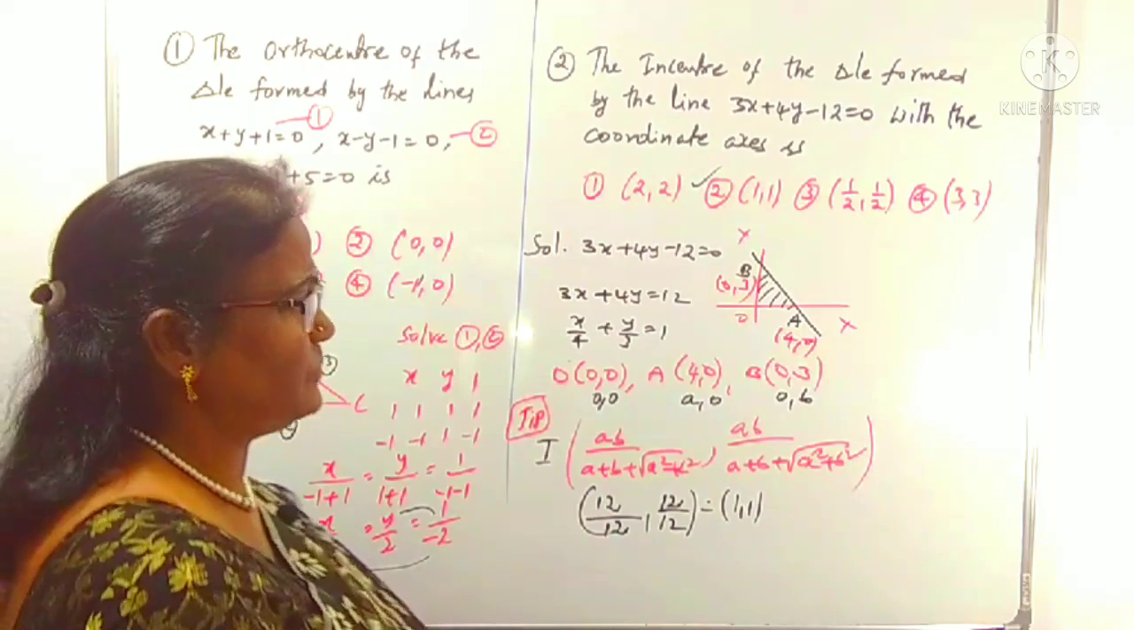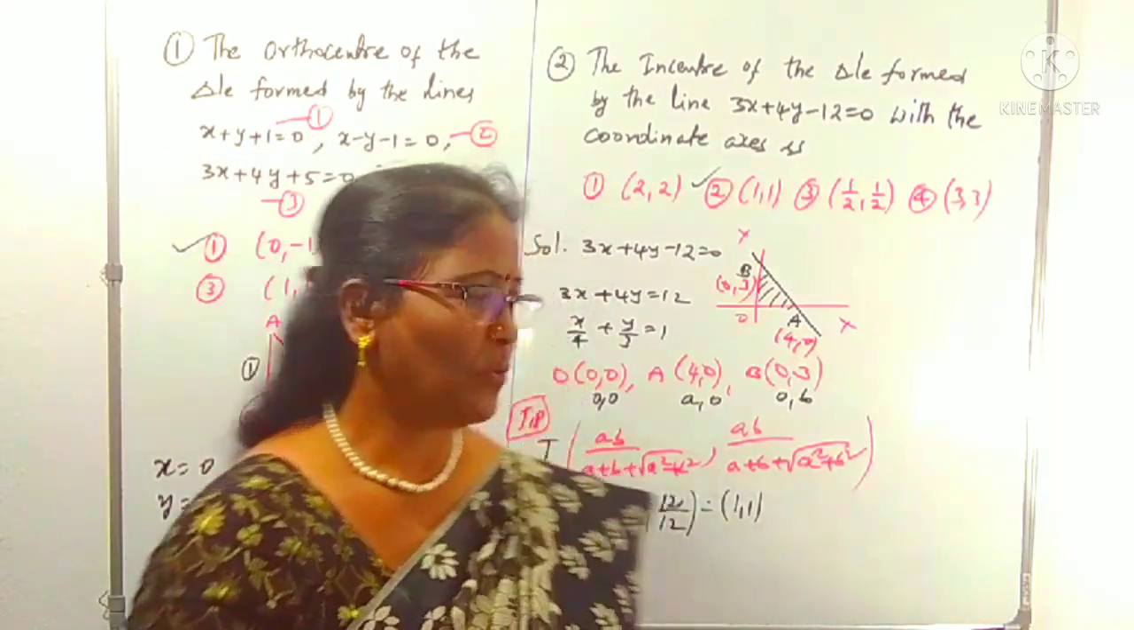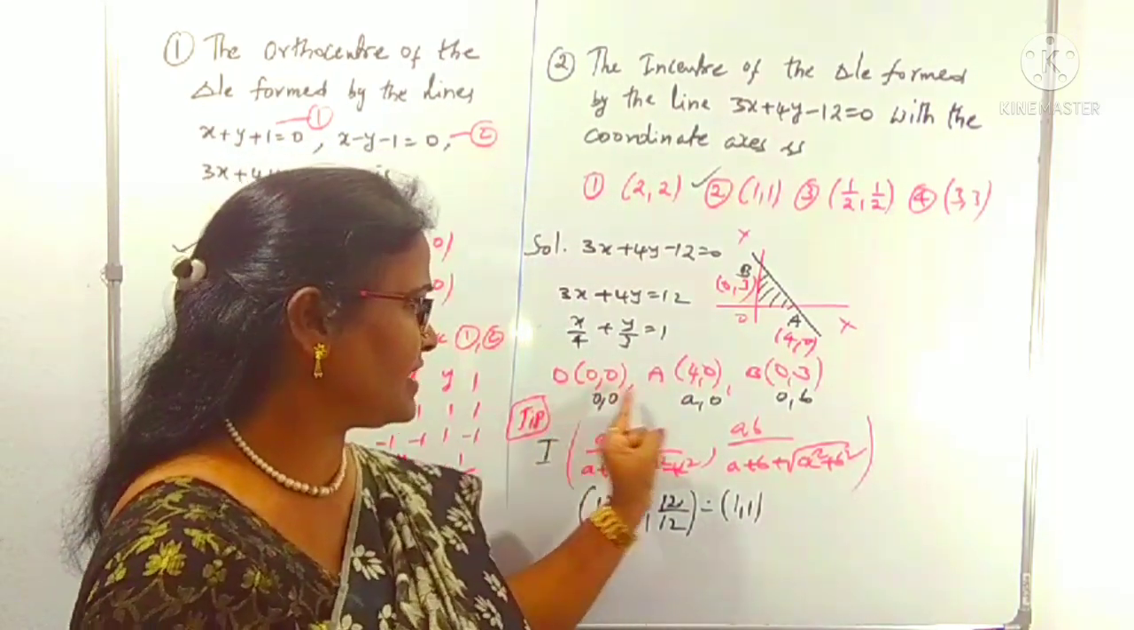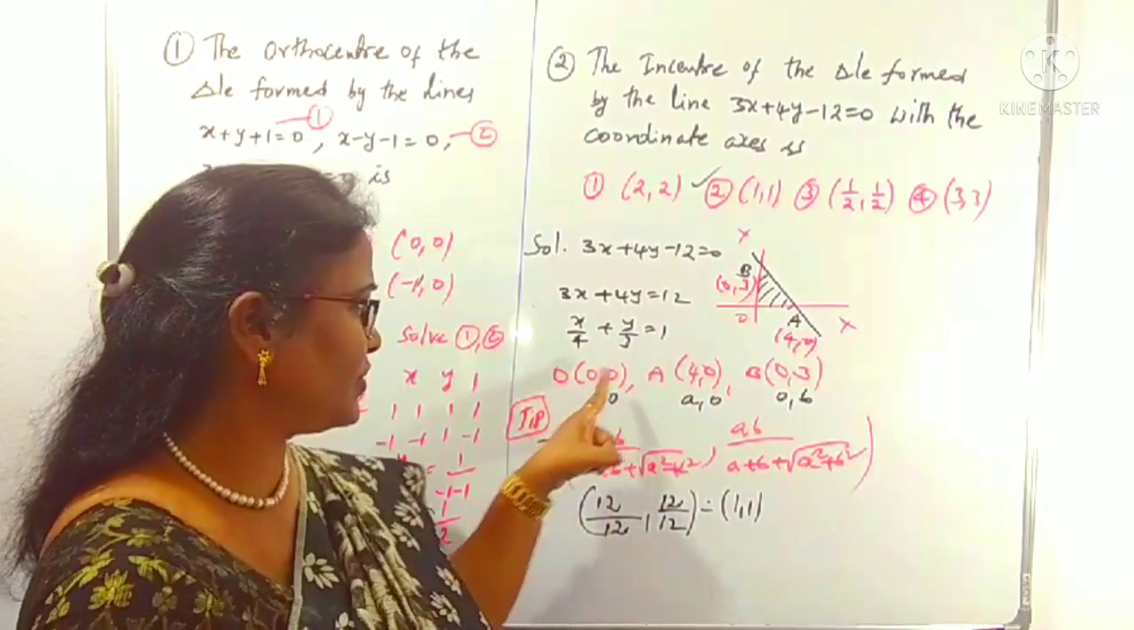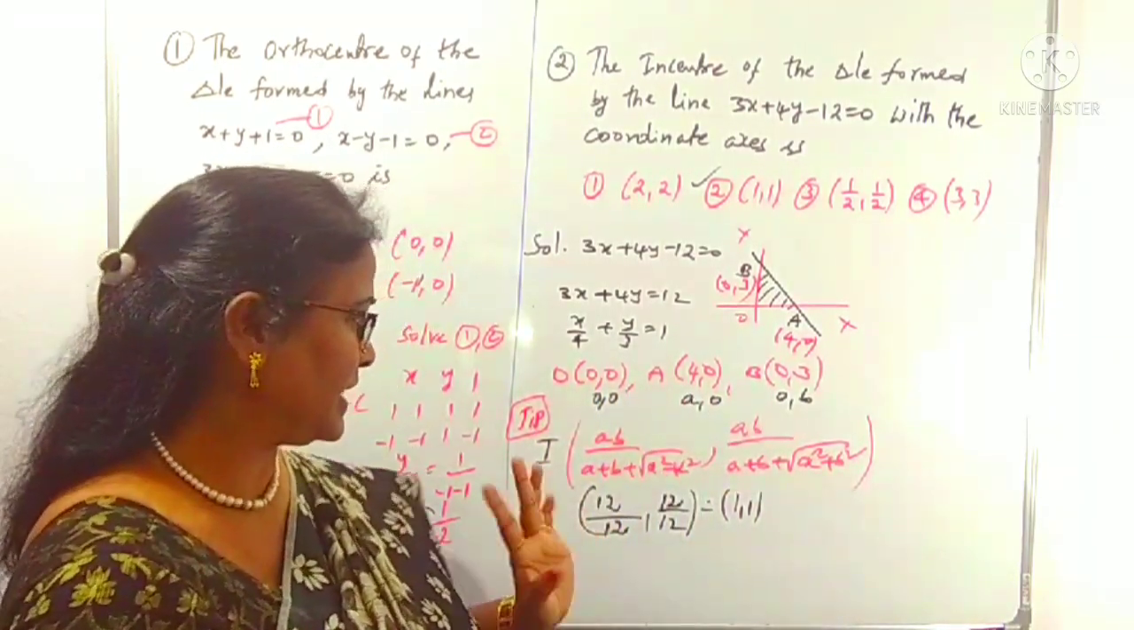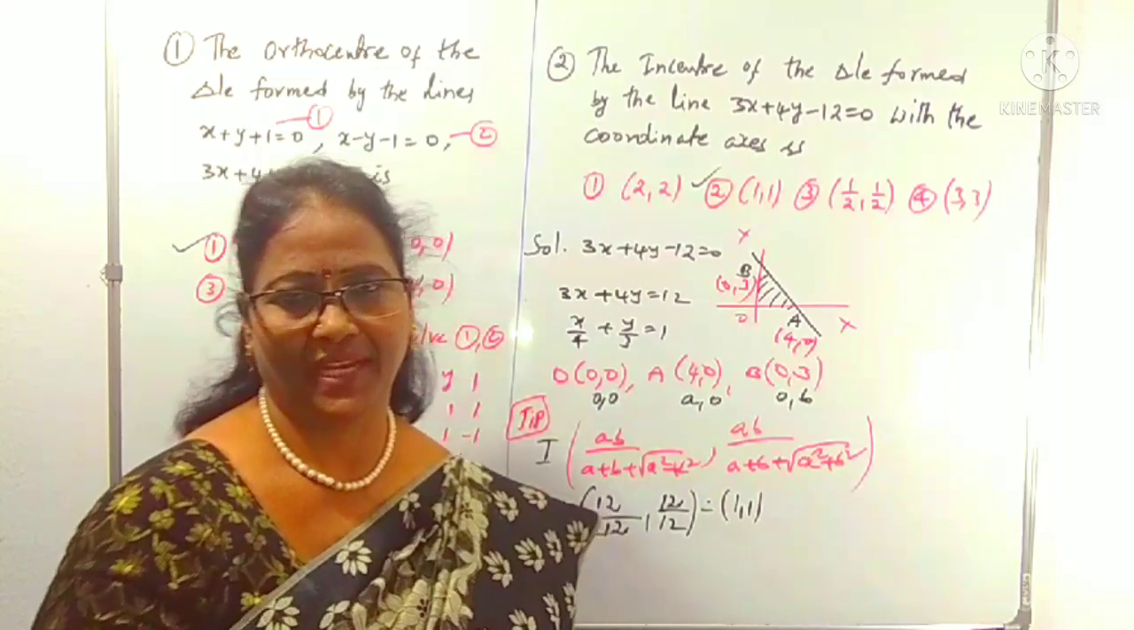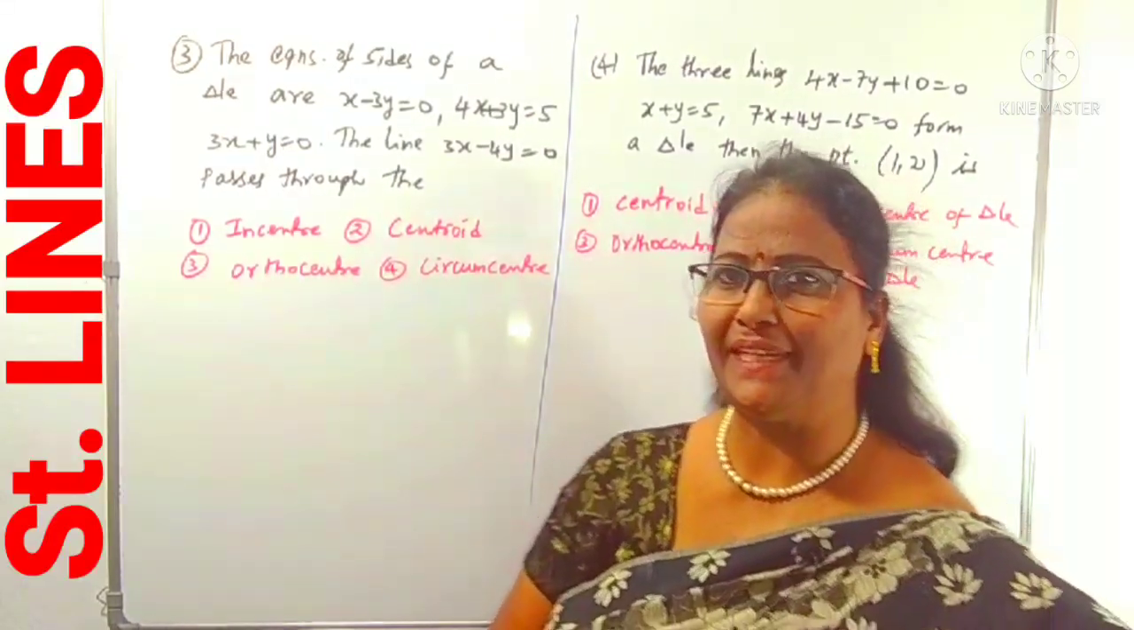So here is a simple way to understand the incenter tip when the vertices of the triangle are in the form of (0, 0), (A, 0), (0, B). That is all used here. Clear? Right. Let's look at question number 3.